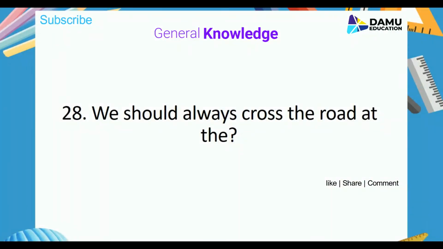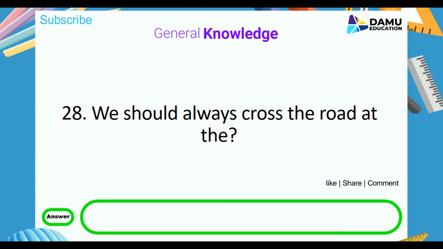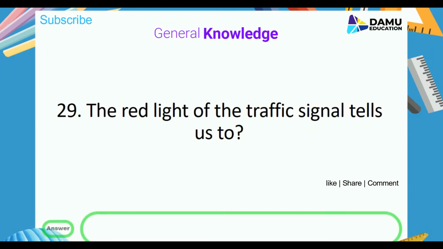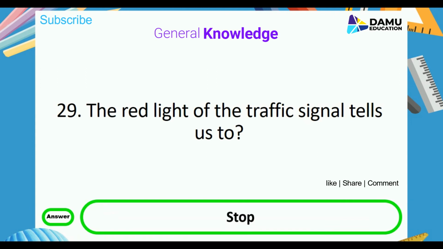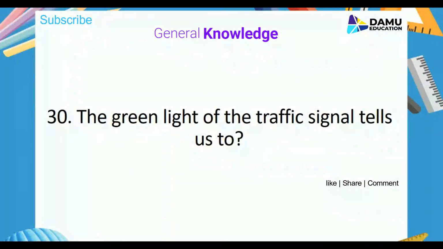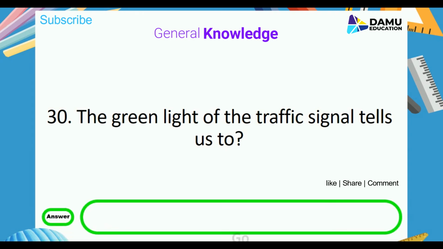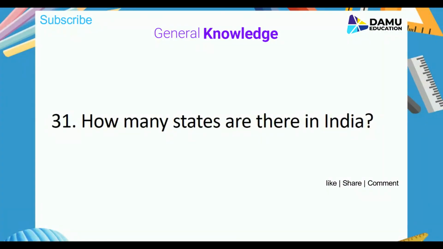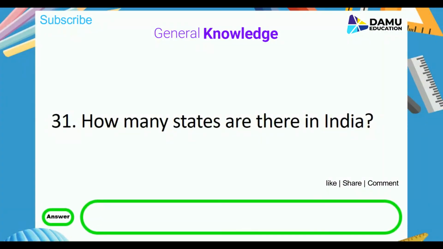We should always cross the road at the? Answer is zebra crossing. The red light of the traffic signal tells us to? Answer is stop. The green light of the traffic signal tells us to? How many states are there in India? Answer is 28 states, 8 union territories.